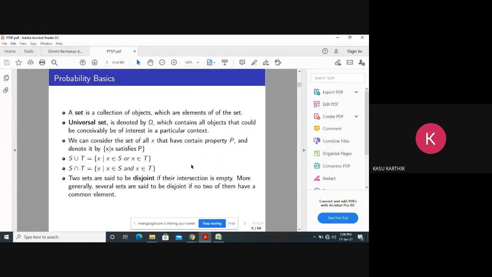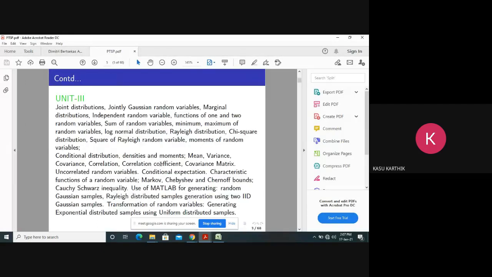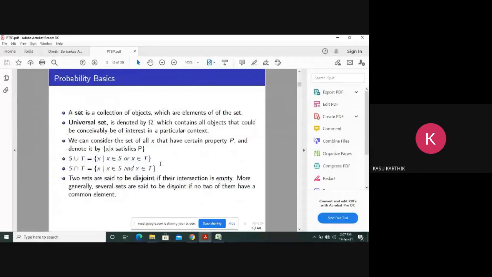Right. So these are some topics. I shared this PPT in the starting itself. While teaching the ADC course, I shared this PPT because the PTSP course is a prerequisite for the ADC course. ADC means analog and digital communications. So that's why I shared this PPT with you already. Now the first unit is a very small unit. So you have to just simply remember the basics of probabilities.